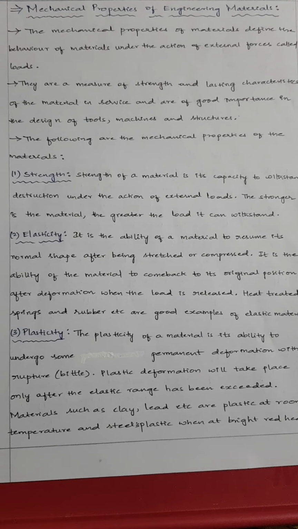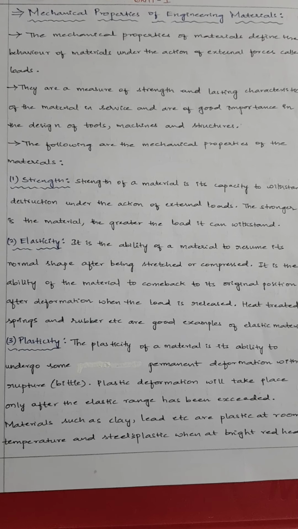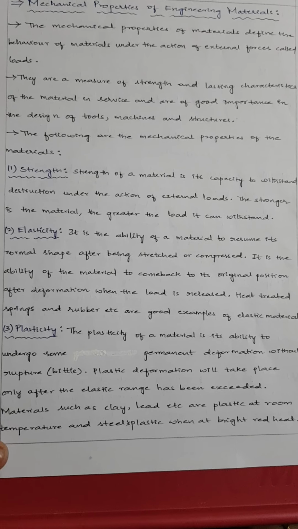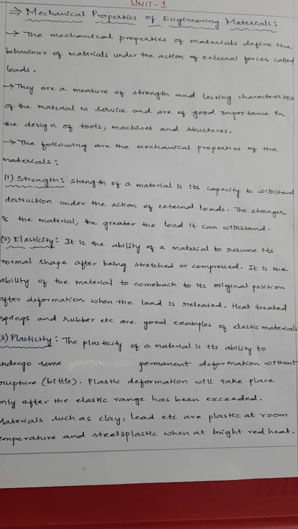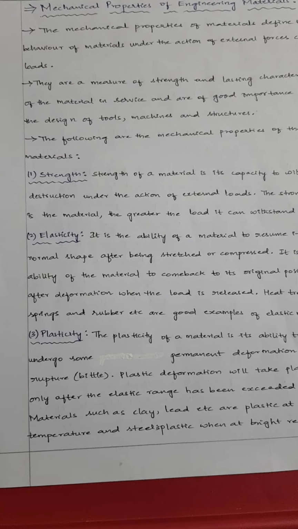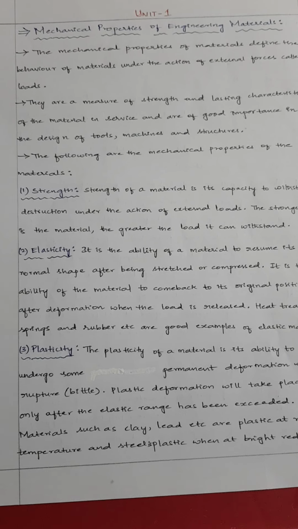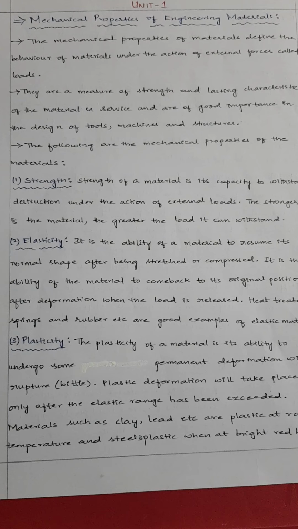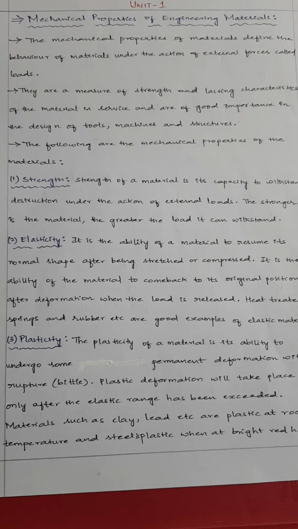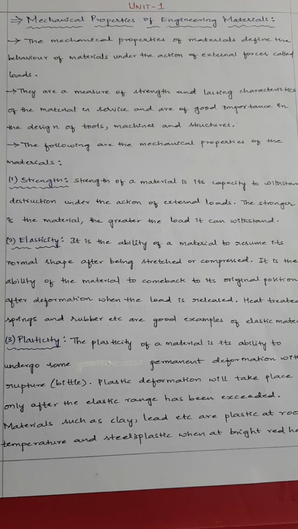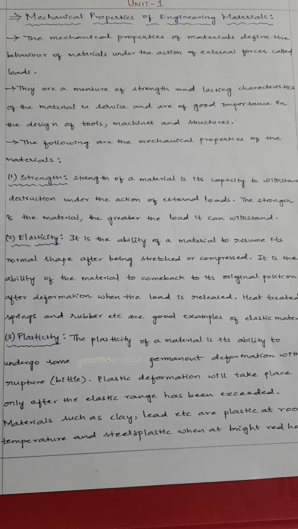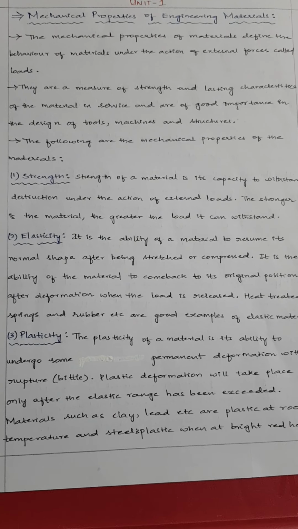A deformable body is one where the distance between any two points on that body will change when we apply any load. That's called a deformable body. For deformable bodies, the subject is called strength of materials or mechanics of solids. Out of this, the first topic we will be discussing is mechanical properties of engineering materials.